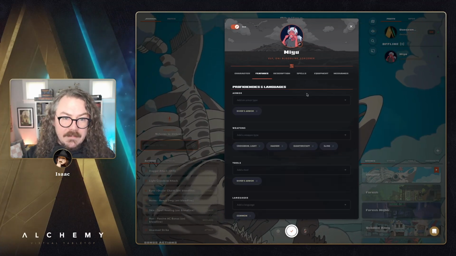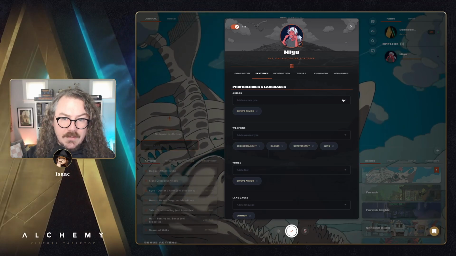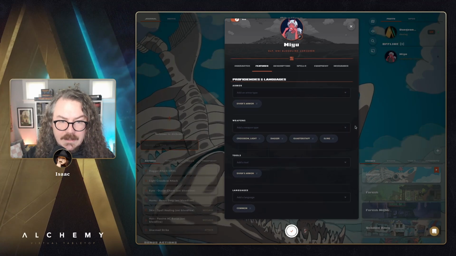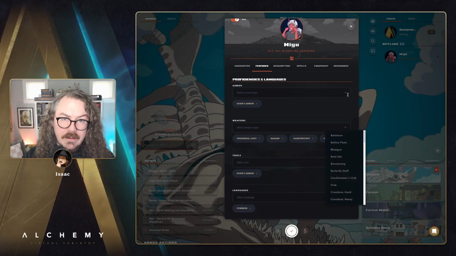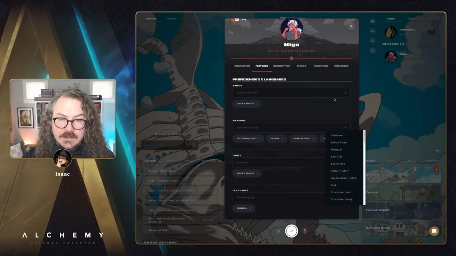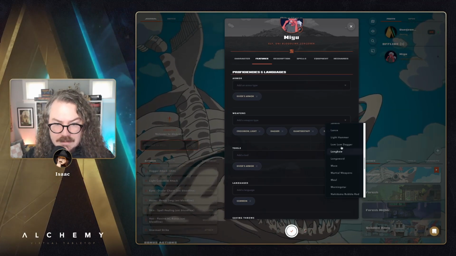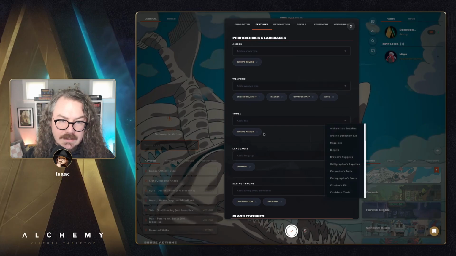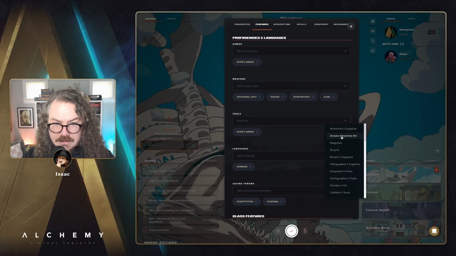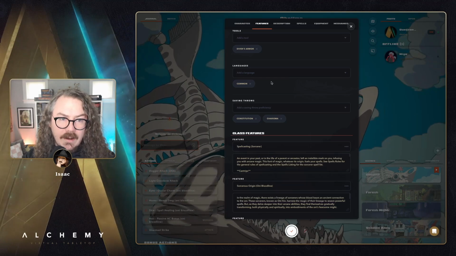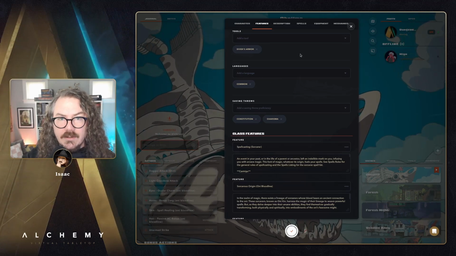Over on the features tab, there's just a few new things here, mostly populating these drop downs. We've got different armor types. Well, not different armor types. We've got different weapon types for the Obojima characters. So we've got like boomerangs and boat oars. You can find all of those things populating these drop downs. Different tools like diver's armor already there, arcane detection kit, all of this good stuff, all here and ready to rock in this Obojima game.